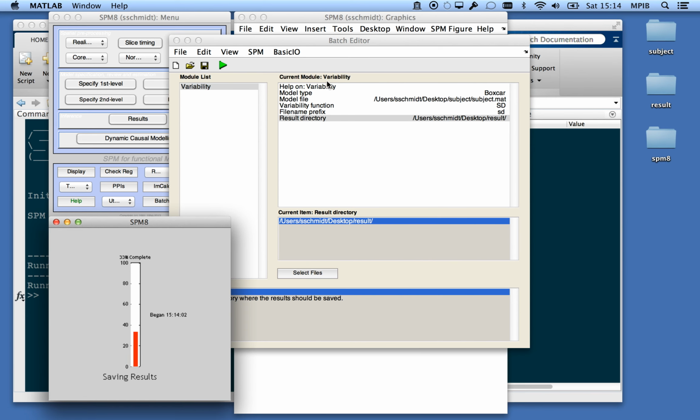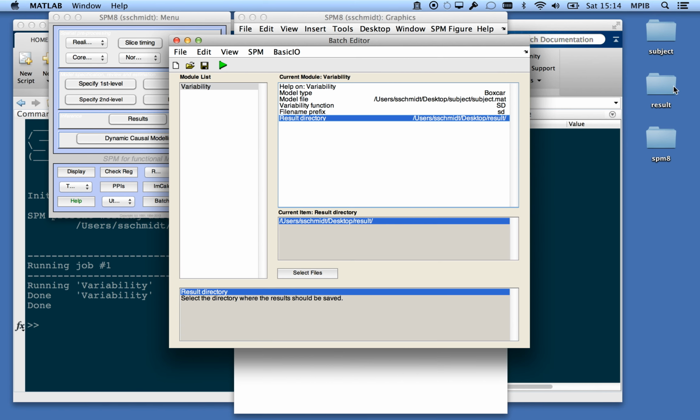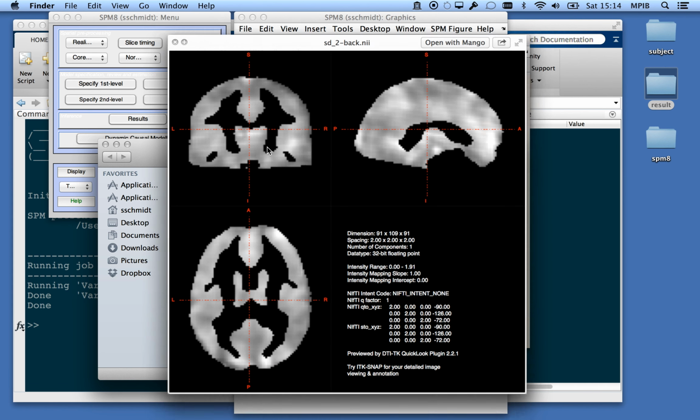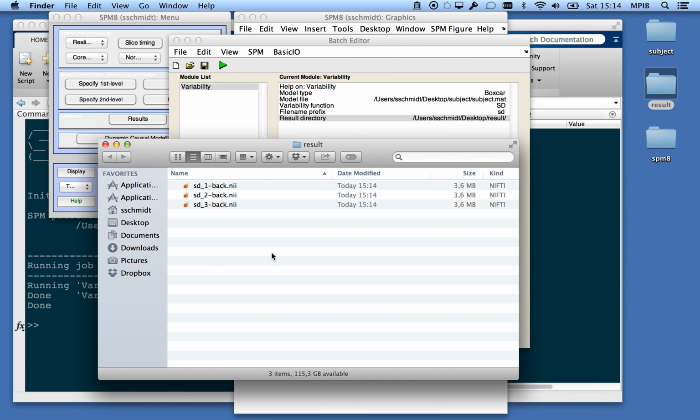So now it is finished computing and saving out the files. That's finished, and now look at the result folder. You can see here there's 3 files containing the results of the computation, meaning we have the condition-wise variability for the one back. We have the variability, we have the standard deviation of the one back condition here.